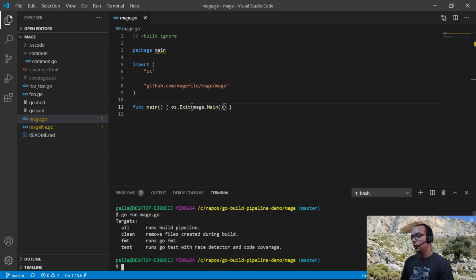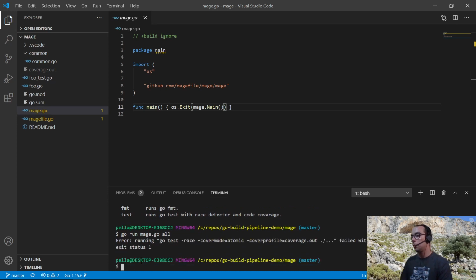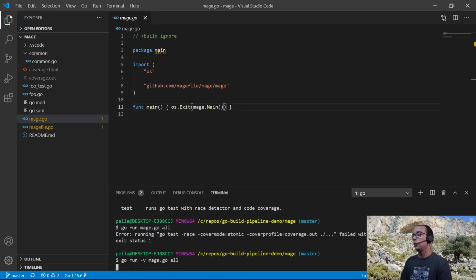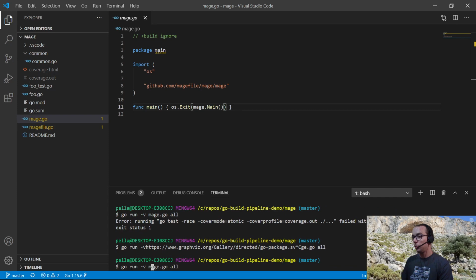So here we have a description of all targets. So let me now execute the pipeline. So I have information that go test has failed with exit code 1 without any output. Usually to have output when running Mage, you run it using verbose. Sorry, typo here. I should put the v flag here.